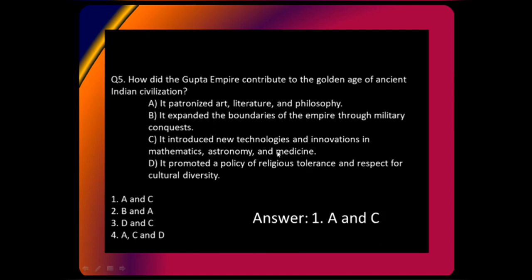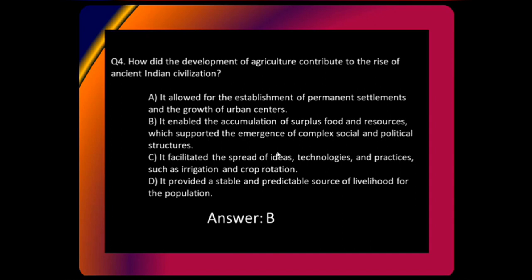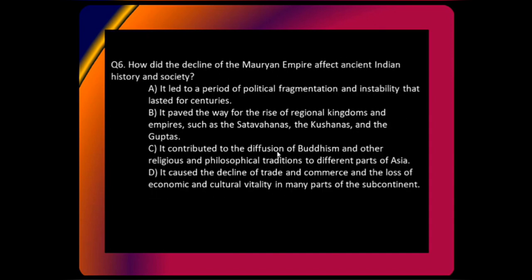Be more objective, and try to ask this question to yourself: is it really a feature of the golden age? All right. So this was one of the other questions as well, and this was one of the questions about the decline of the modern empire. Such questions will be asked in prelims as well. So this is how you should revise now.